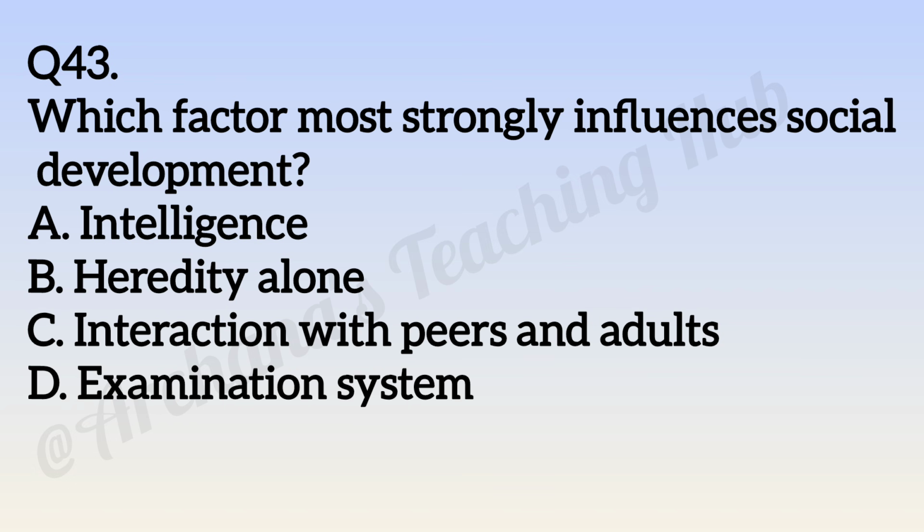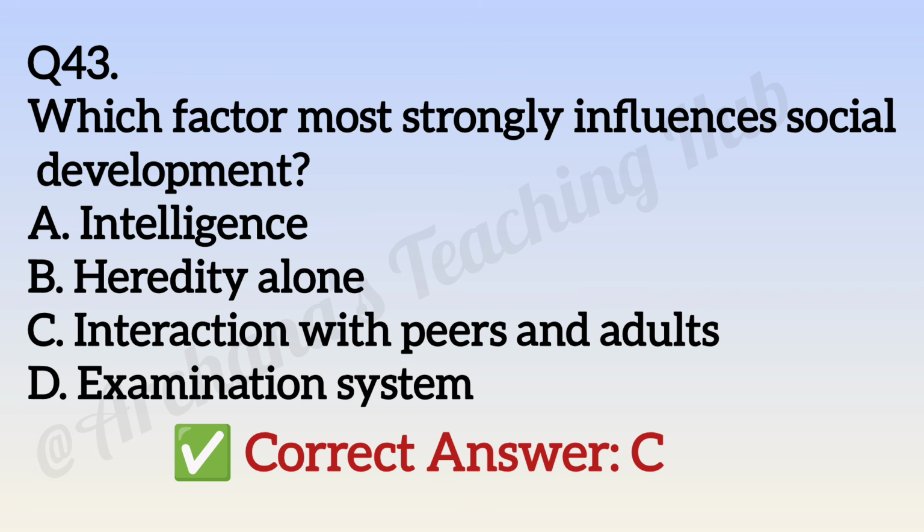Question number 43. Which factor most strongly influences social development? Option A, intelligence. Option B, heredity alone. Option C, interaction with peers and adults. Option D, examination system. Correct answer is option C, interaction with peers and adults.